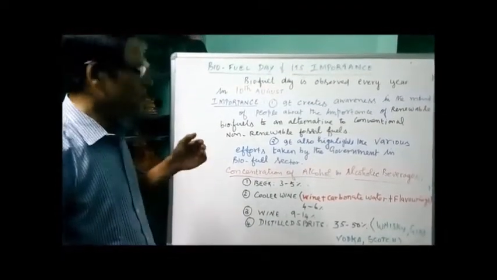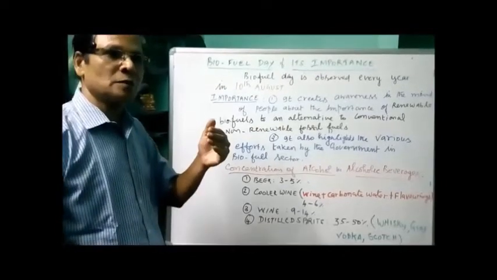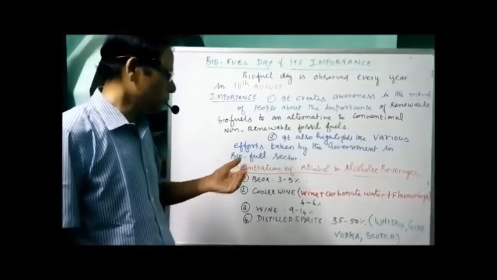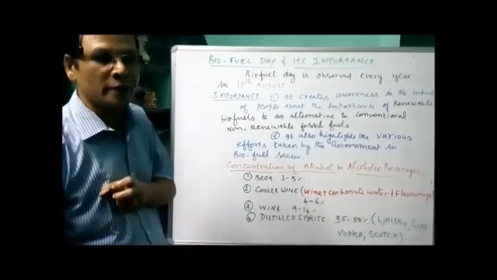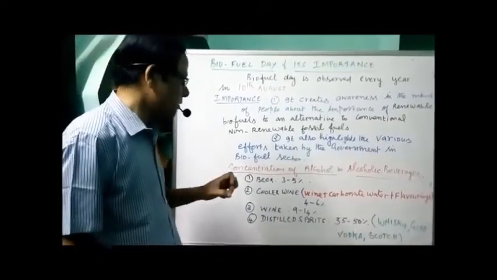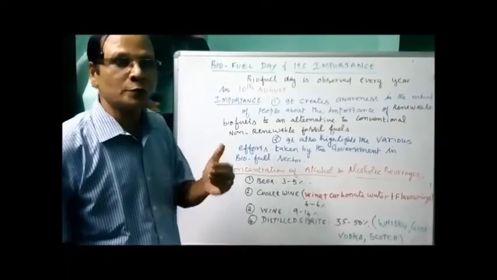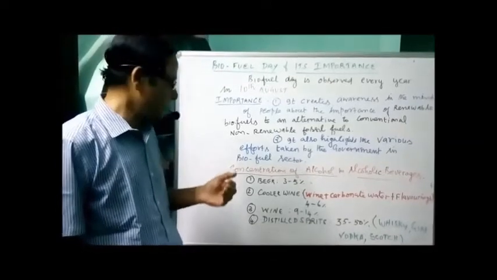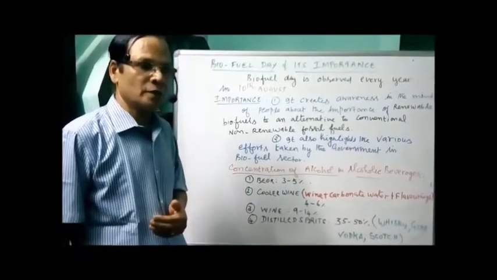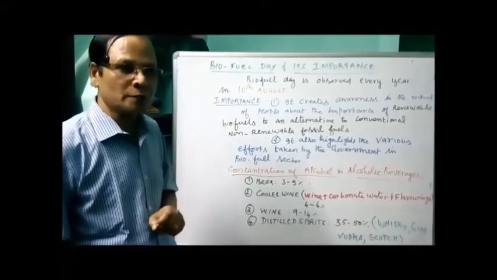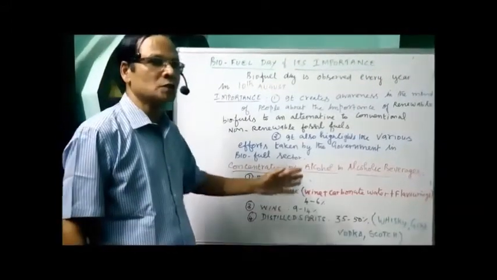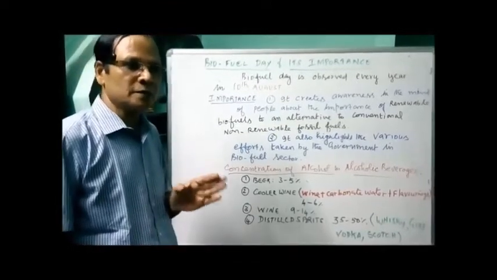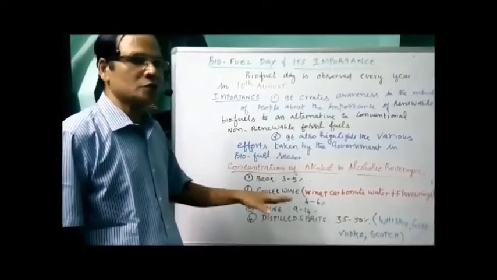But in the case of all the distilled spirits, the concentration of alcohol is much higher. Either whiskey or brandy or scotch or gin or vodka, in all cases we have more concentration of alcohol, about 35 to 50%. That's why it affects mostly the liver. When people are drinking these distilled spirits, the liver is affected within a short period of time. This is because of the high concentration of alcohol. I mentioned already alcohol is a depressant. It decreases the activity of the brain and leads to various consequences.